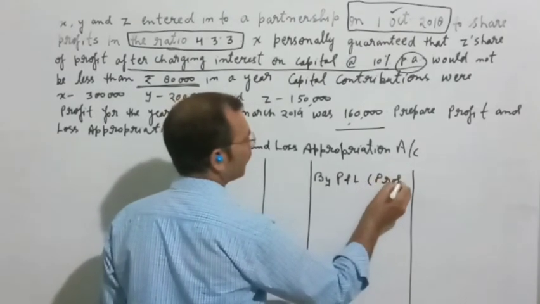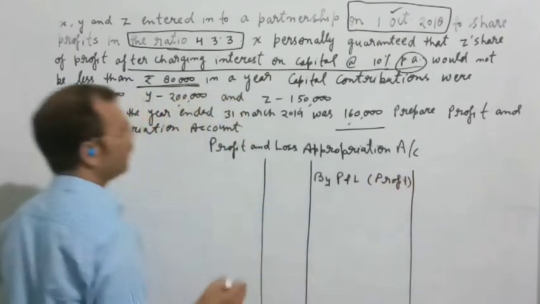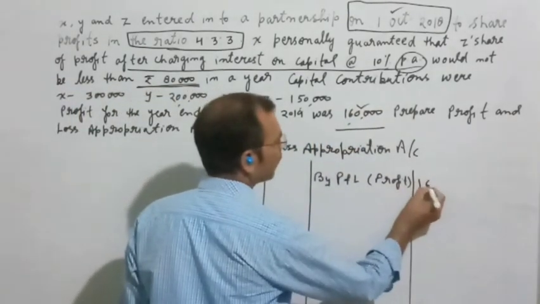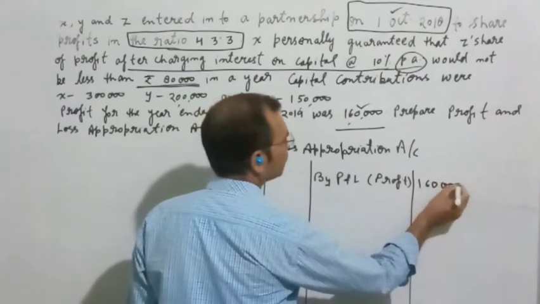It means the profit of the year is given, 1,60,000. We will write here 1,60,000.